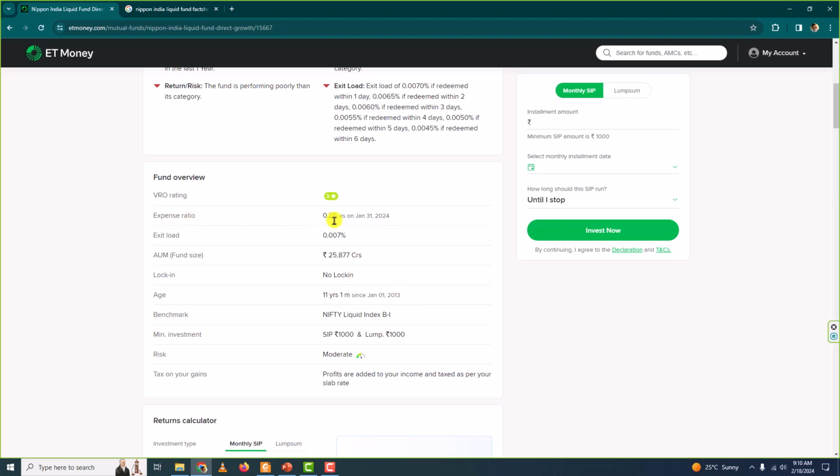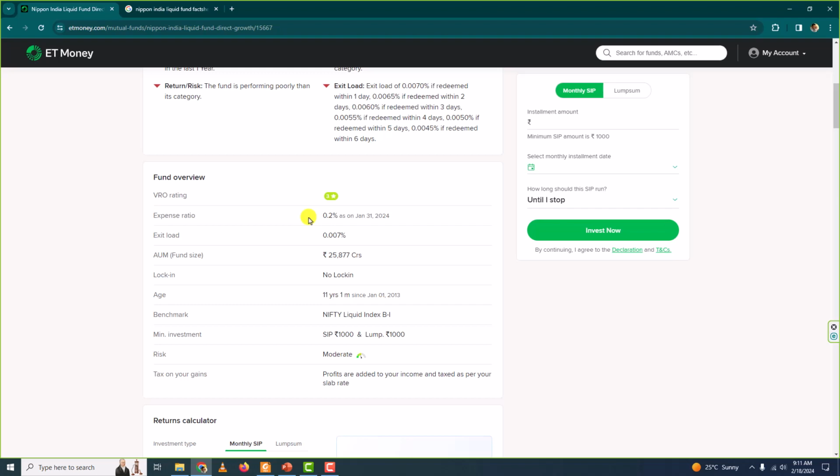Now, this is for direct mutual funds, because if you invest through etmoney.com, it would be like investing in direct mutual funds.